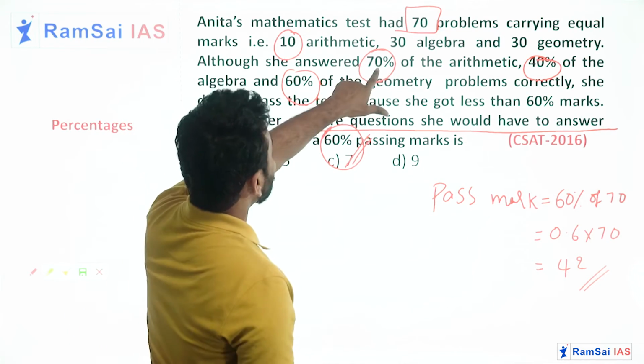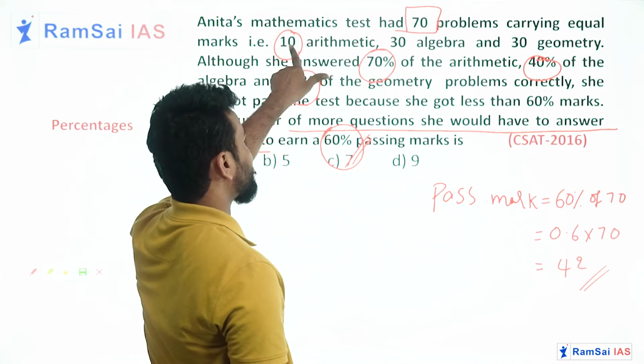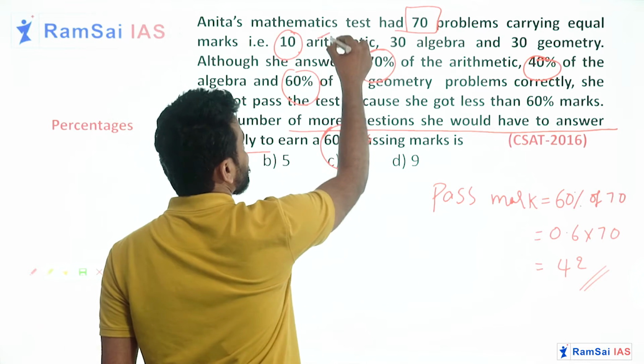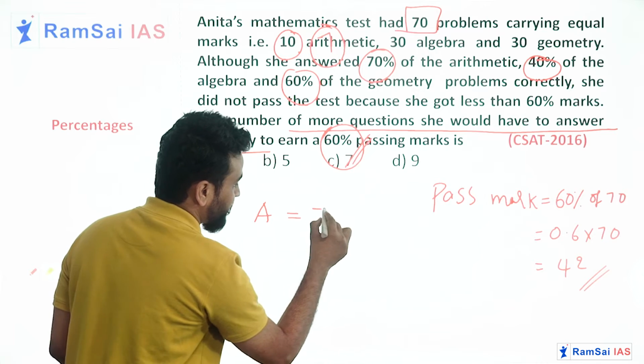Chalo, 70% of arithmetic, where we have 10 questions in arithmetic. What is 70% of 10? This is 7. So she got 7 marks in arithmetic. So I'll write here, in arithmetic she got 7 marks.